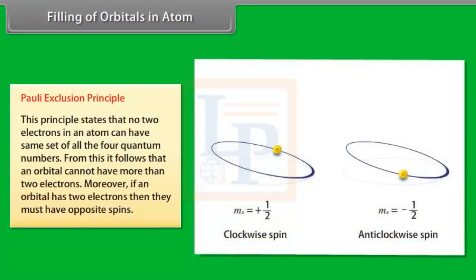This principle states that no two electrons in an atom can have the same set of all the four quantum numbers. From this, it follows that an orbital cannot have more than two electrons. Moreover, if an orbital has two electrons, then they must have opposite spins.